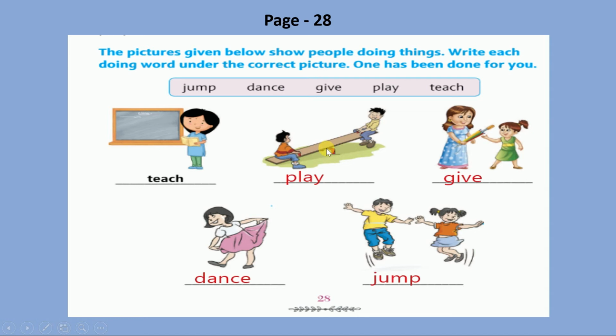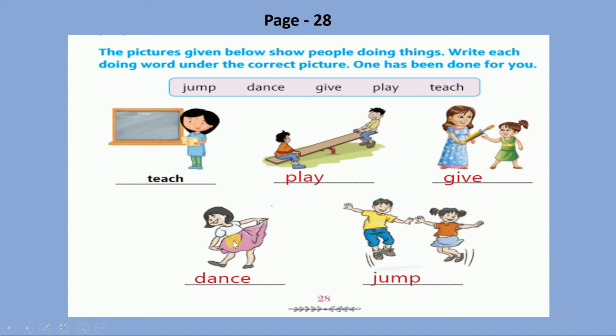Here the boys are playing, right? So play is a doing word. So write down here the word play, and take care that we need to begin the word with a small letter. Now here the mother is giving an umbrella to the girl, right? So give is an action done by the mother. So write down the word give.